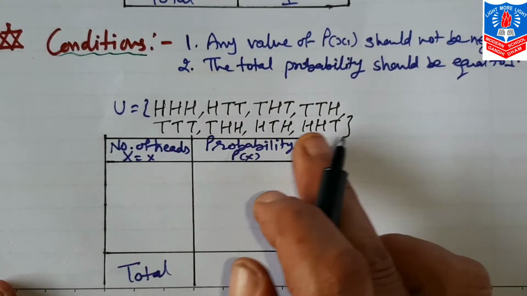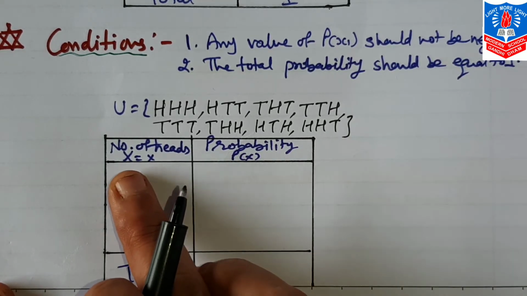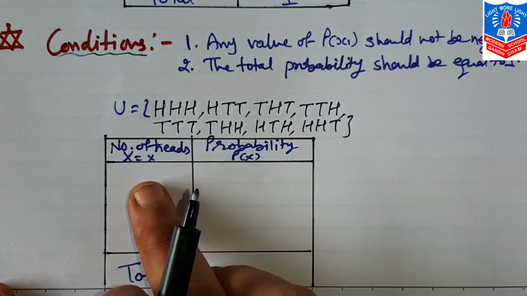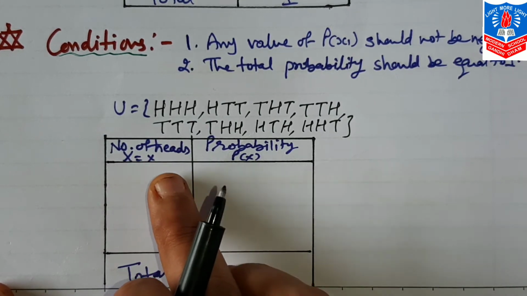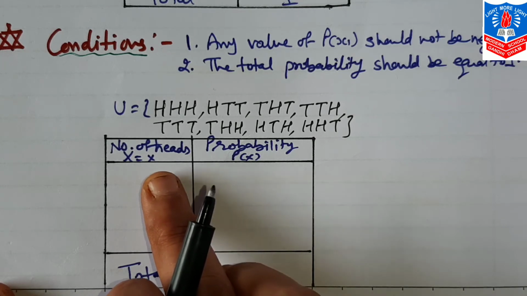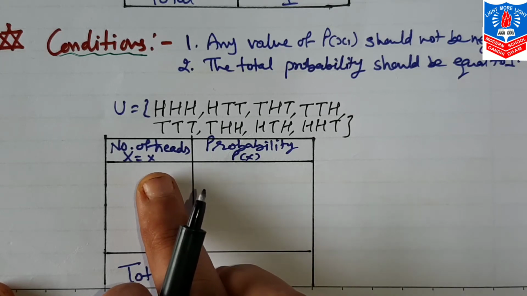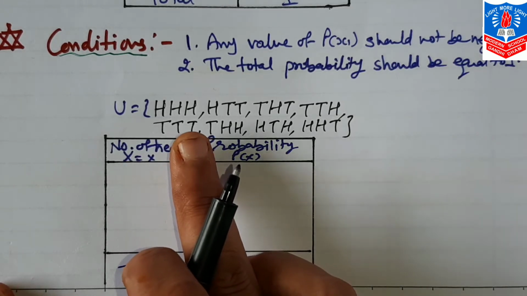So this way total 8. Now you can see x, which in the table we have also written, capital X is equal to small x. Now in the question, the random variable will be mentioned. Like here, the number of heads, because possible outcomes are either head or tail.